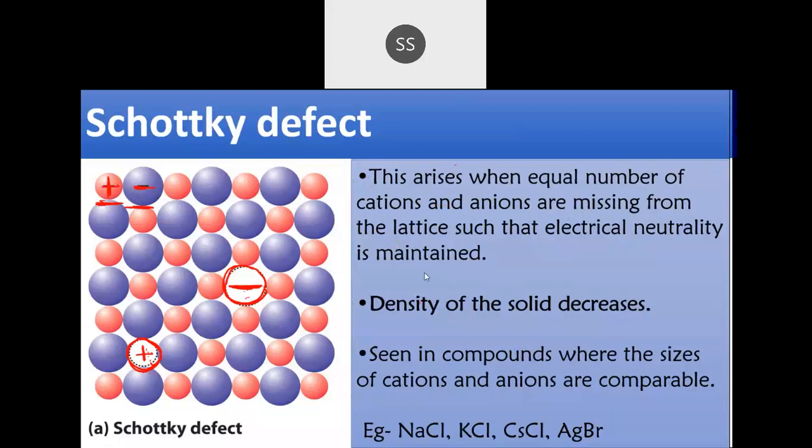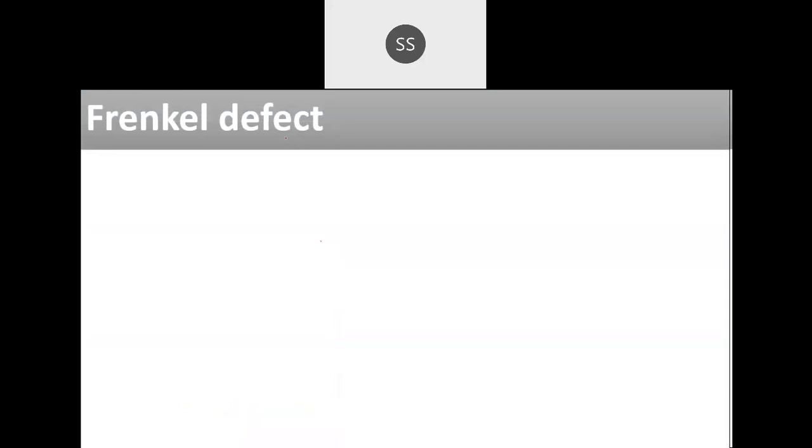Yes, let's see the next one also. Okay, the next defect we are having is the Frenkel defect. This was also discovered by the Russian scientist Frenkel, around 1926.